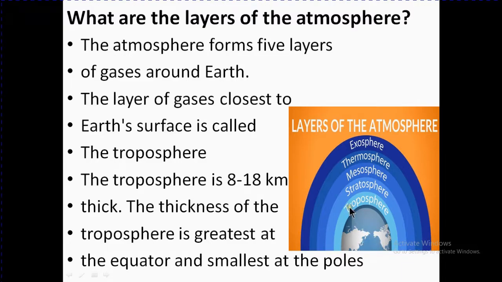So these are the 5 layers around the earth. The atmosphere is divided into 5 layers. These are 5 in number, so let's see one by one all of them.